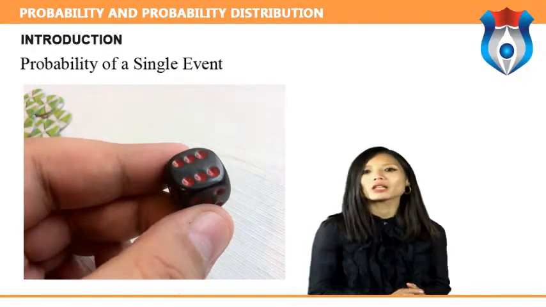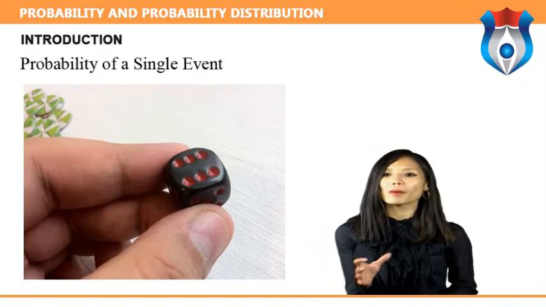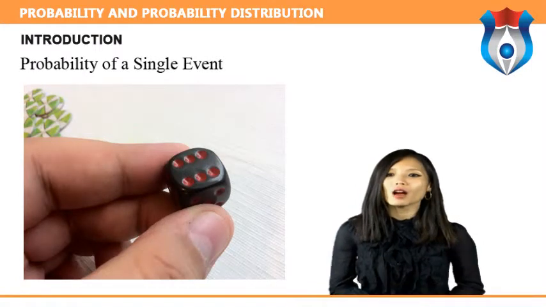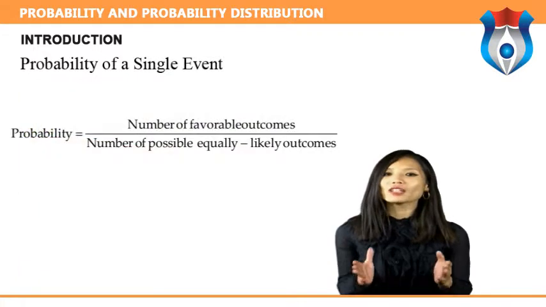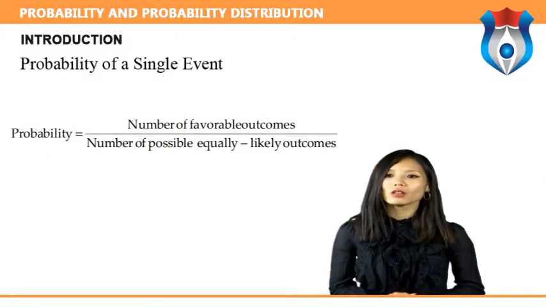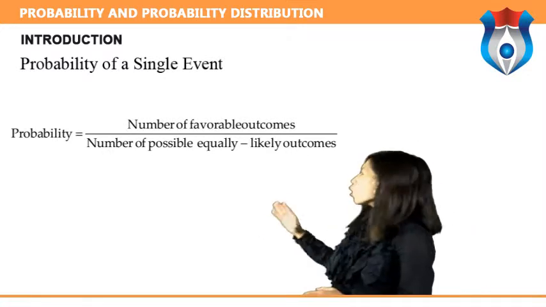What is the probability that either a 1 or a 6 will come up? The two outcomes about which we are concerned are called favorable outcomes. We can compute the probability of a 1 or a 6 using the formula which is as shown on the screen.